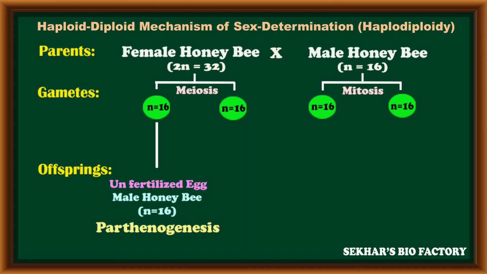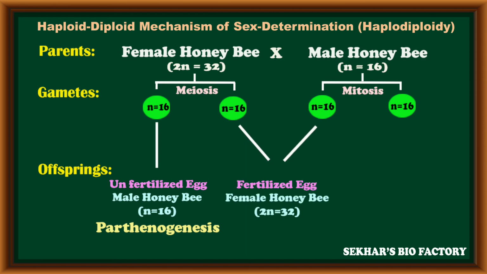It is a special type of process called parthenogenesis. In parthenogenesis, an unfertilized egg cell becomes a new individual. It is a male honeybee with 16 chromosomes, called parthenogenesis. Coming to the second condition, if the haploid egg cell is fertilized with the male gamete, this fertilized egg with 32 chromosomes becomes a female honeybee. So female honeybees are produced by the process of fertilization. Male honeybees are produced without fertilization.